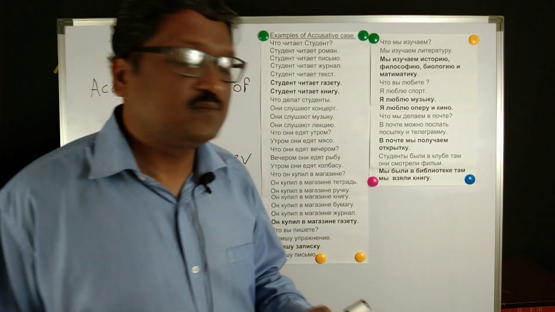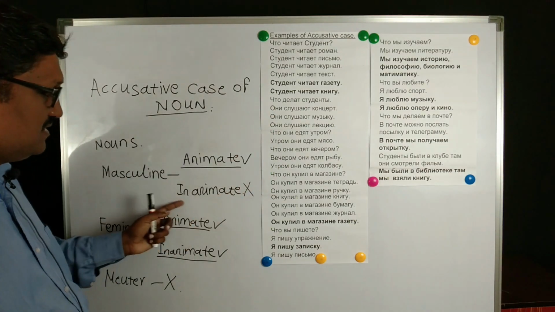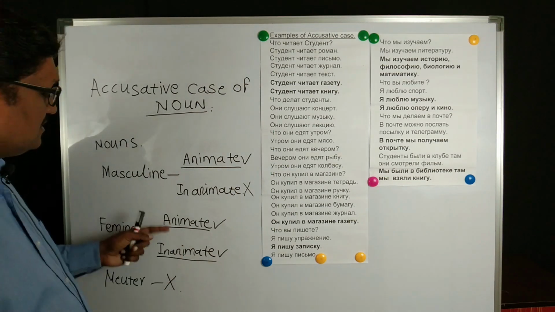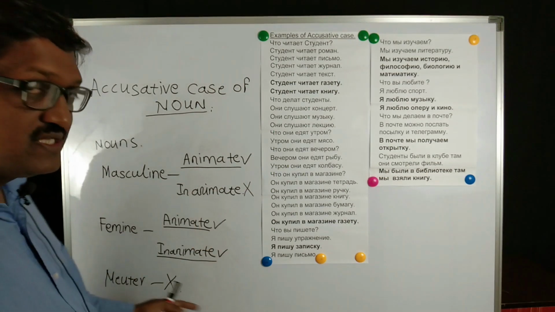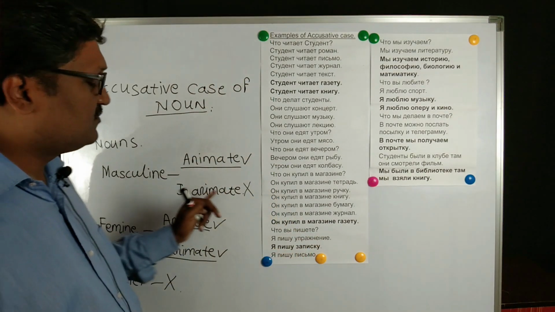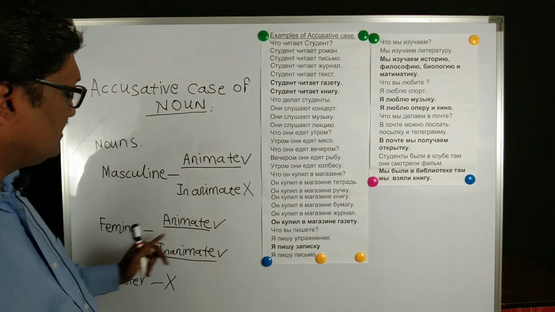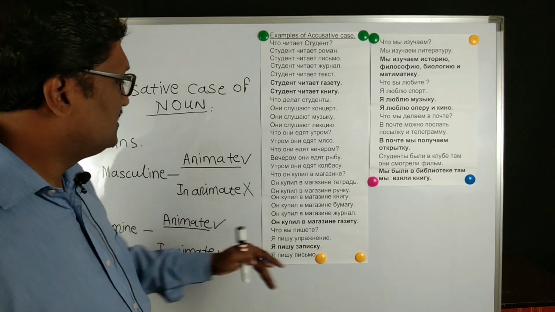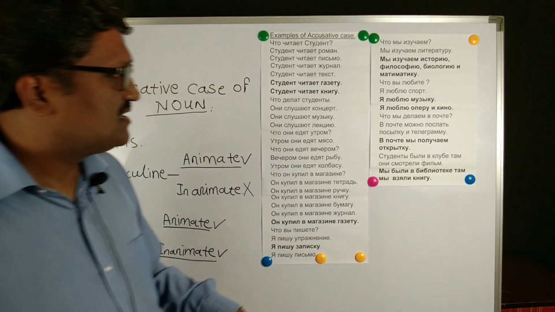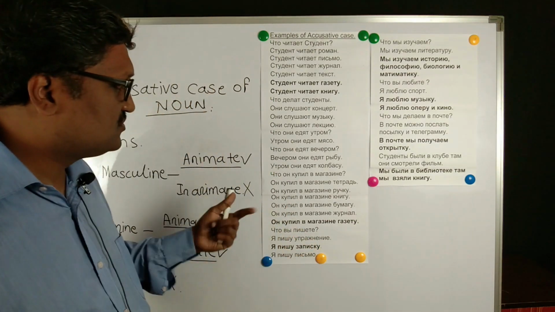This accusative case is applicable for nouns: if it is masculine and animate, the accusative case is applicable. For inanimate masculine nouns, this case is not applicable, it is similar to the nominative case. For feminine nouns, animate as well as inanimate, this case is applicable. For neuter gender nouns, this case is not at all applicable. It is the same as the nominative case. Now if a masculine noun is animate, say brat, then it will be brata. Student is a masculine noun, so this is applicable for student.